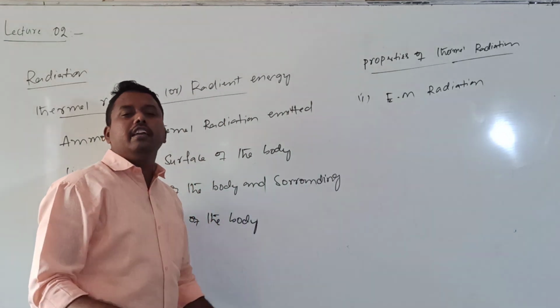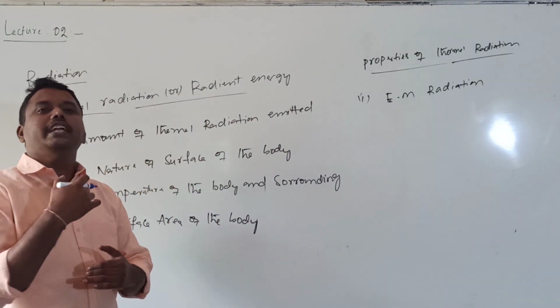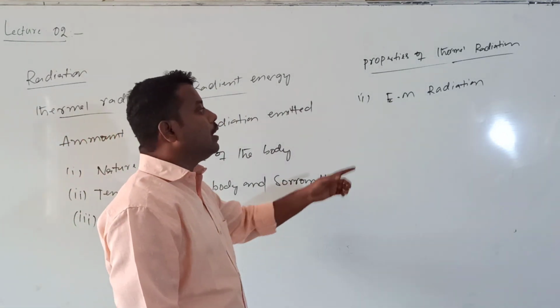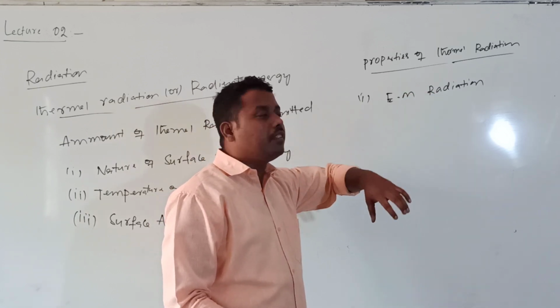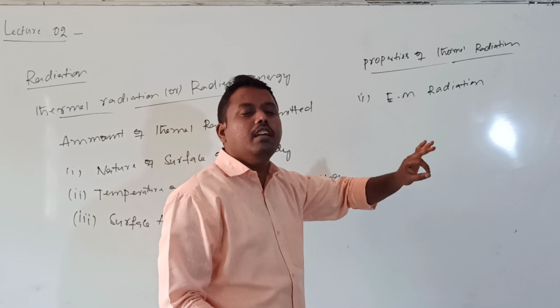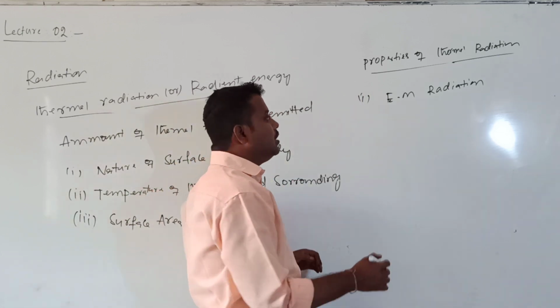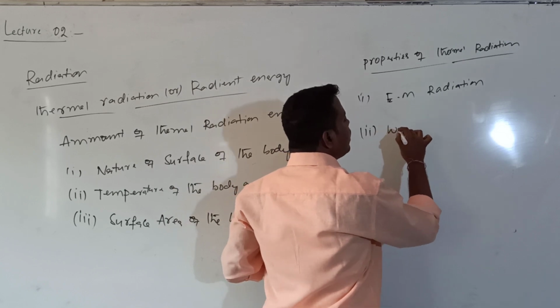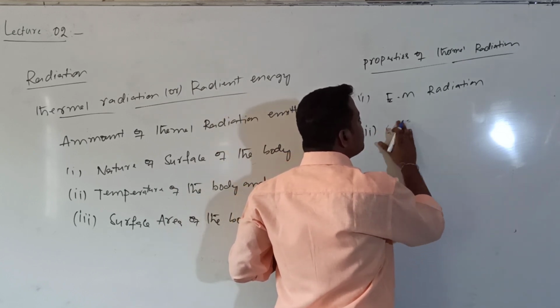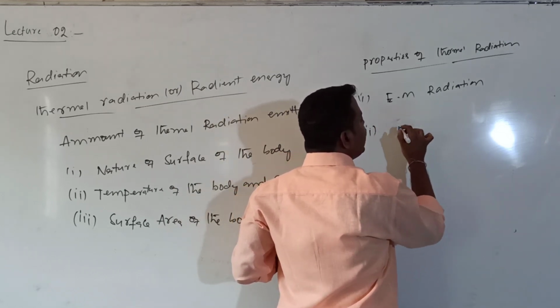A hot body emitting heat in the form of thermal radiation, that belongs to the electromagnetic spectrum.